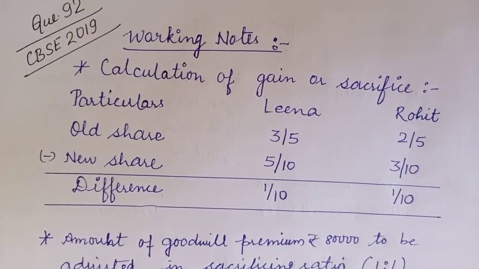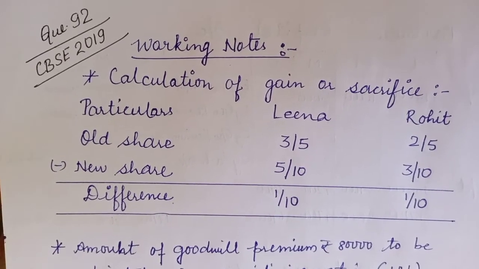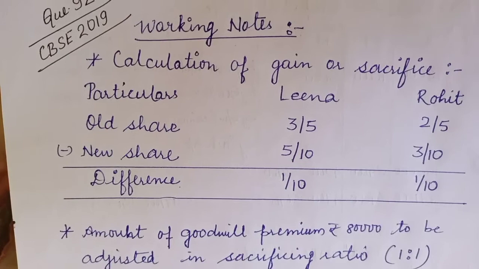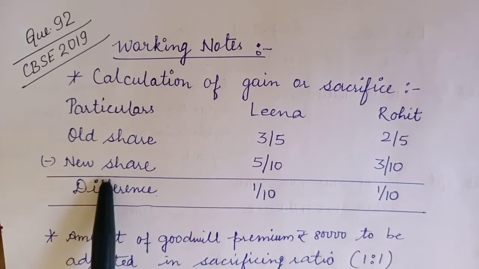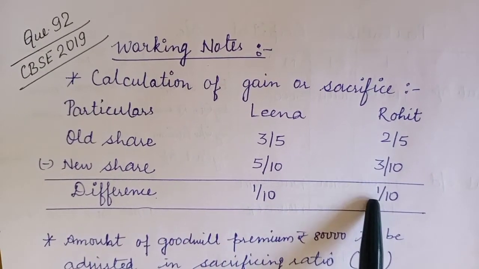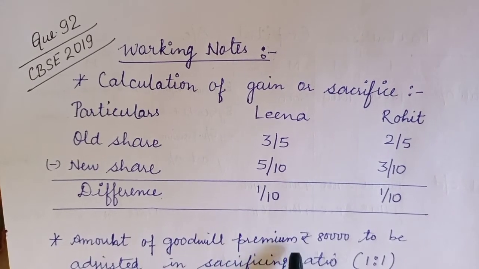Since in point number 5, Leena, Rohit and Manoj will share future profits in the ratio 5:3:2, the new ratio is given and an old ratio is also given. So we will calculate the gain and sacrifice by old share minus new share. That comes out to be 1/10 and 1/10 for Leena and Rohit both. So what will be the amount of goodwill premium?